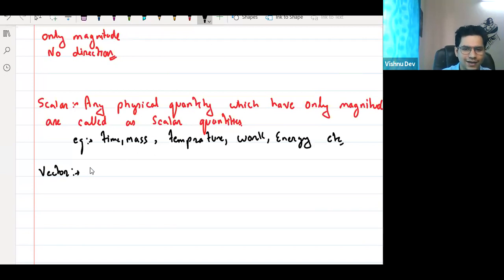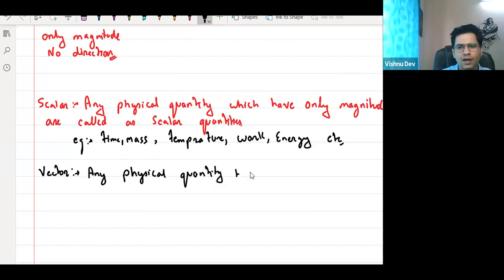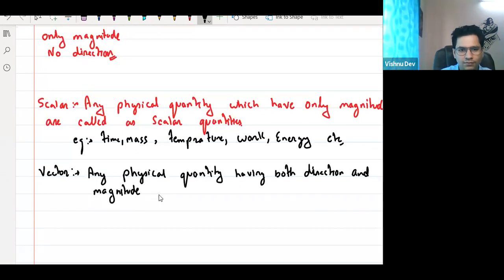Okay, chalo. Any physical quantity having both direction and magnitude is called, tell me, vector quantities. Yes or no? हाँ या ना? समझ में सबको आ गया ये? अब समझ में आया?